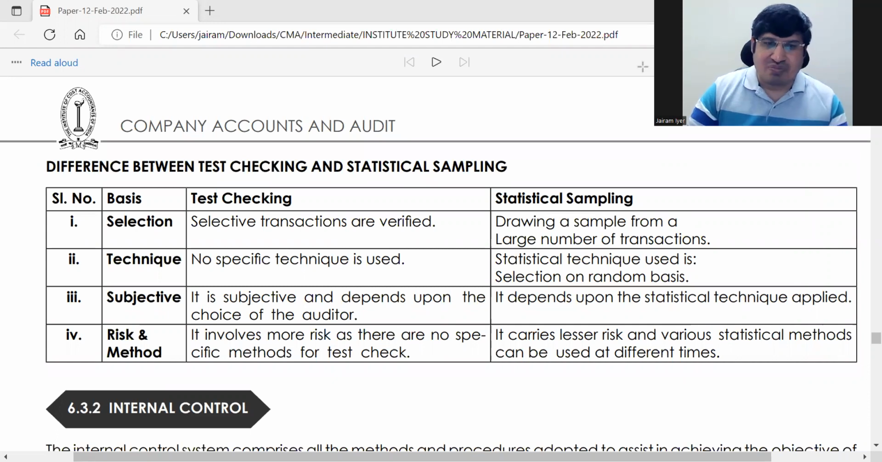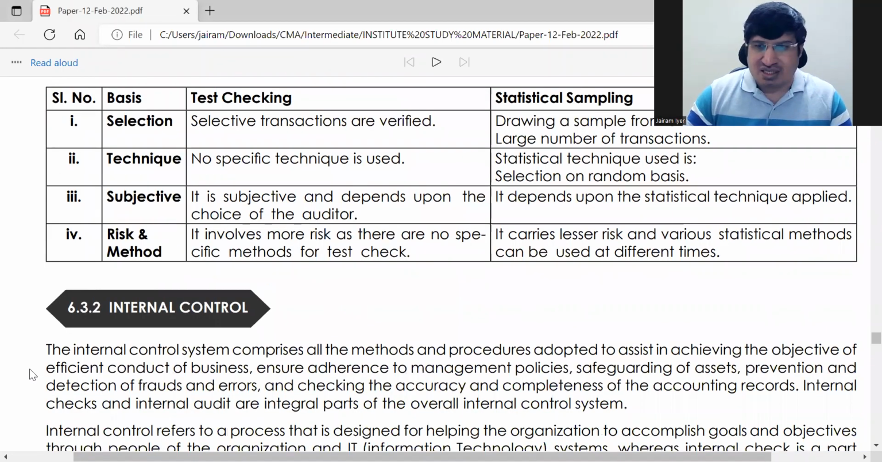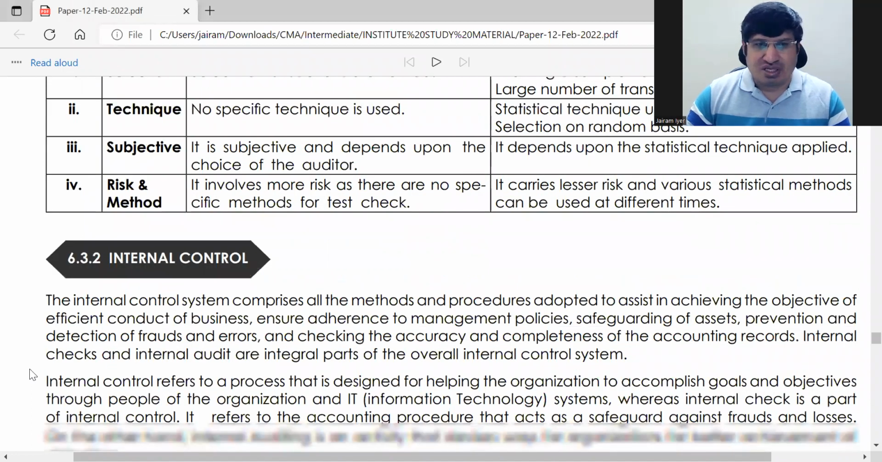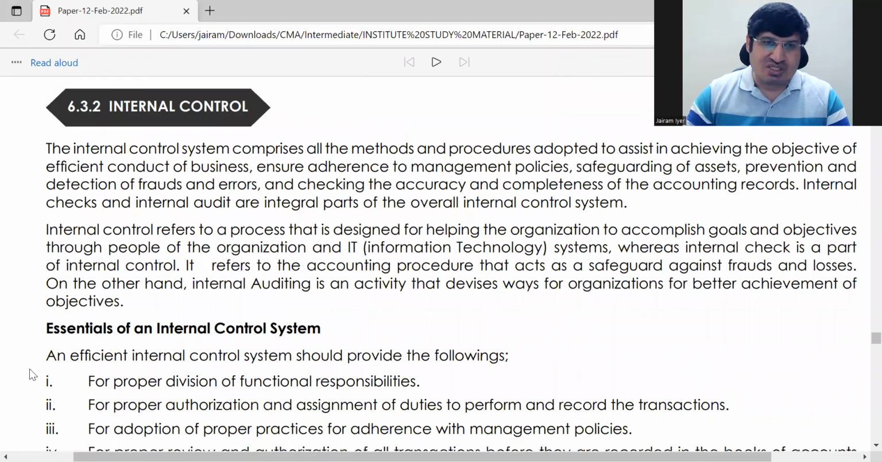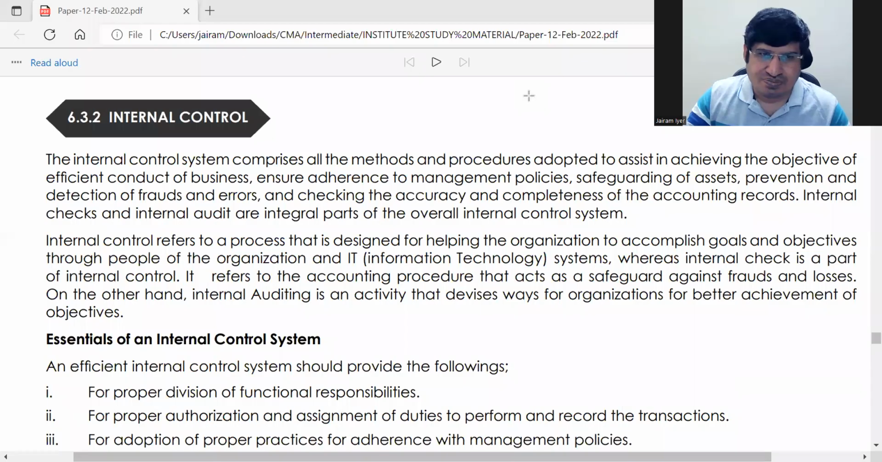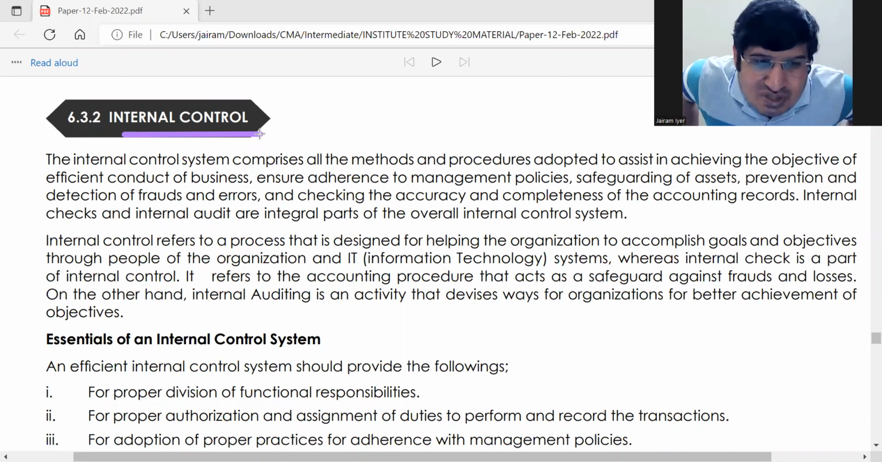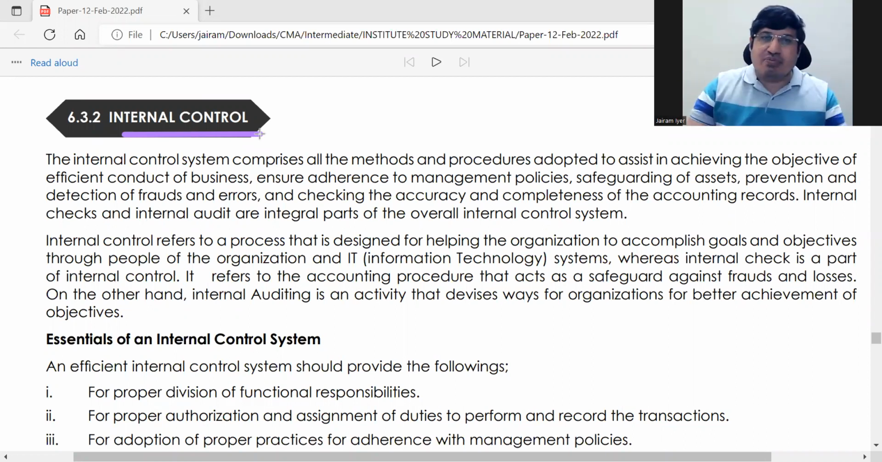So ये हो गया ना यहाँ पे. चलो, this part is over now. Internal check part is over. So next is internal control. We have finished internal check, so this is internal control, the second part of this chapter.